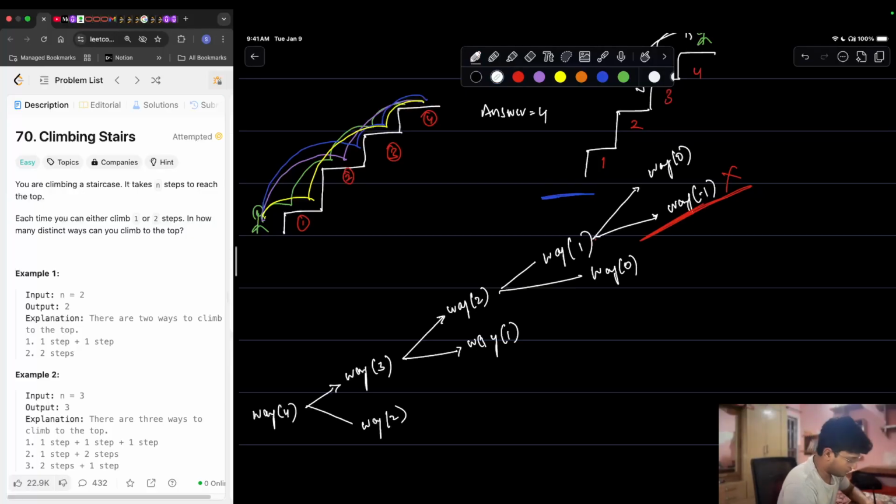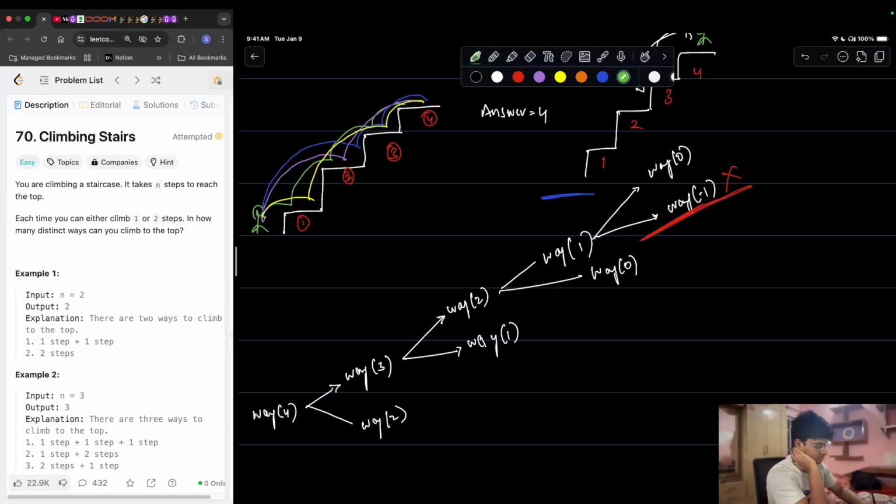Okay, so ways of 0. When we reach ways of 0, let me ask you a question. How many ways are there to reach 0? Is it 0 or is it 1? Ways to reach 0 is ideally 1. Why? Because there's only one way. There cannot be 0 ways to reach 0. What is that one way? You're already standing at 0. That is the only way. There's one way, which is you're standing at 0.